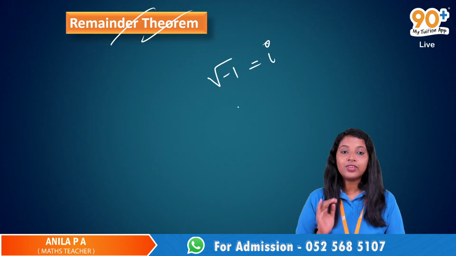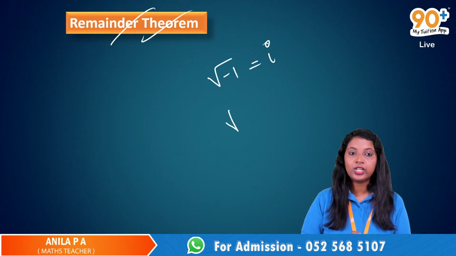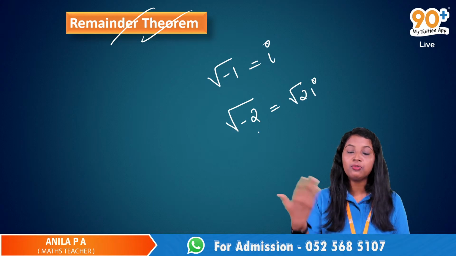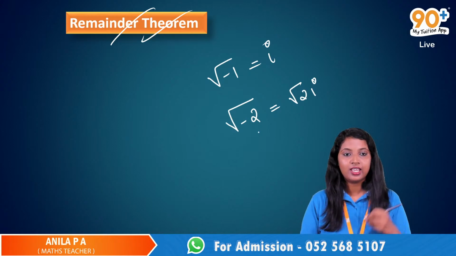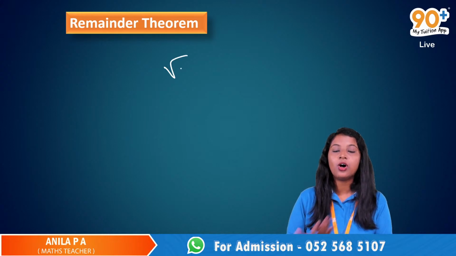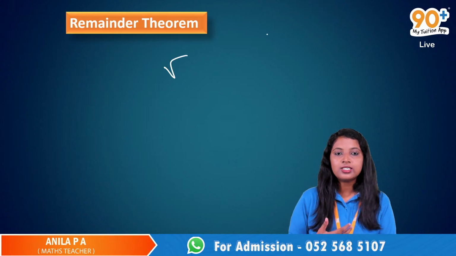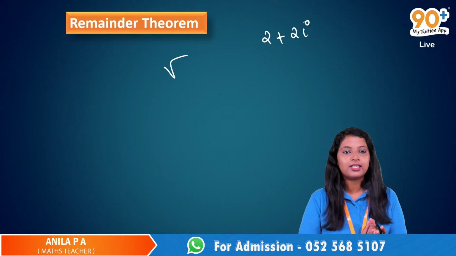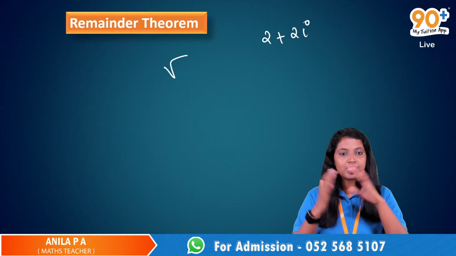So when we have a negative number inside the root, instead of just root 2, it is negative root 2. What we do is root 2i. Okay, root of minus 1 is actually i. So root of minus 1 and root of these negative numbers, all these are complex numbers, or something like 2 plus 2i. We have some complex numbers like this. It is not included in the set of real numbers.